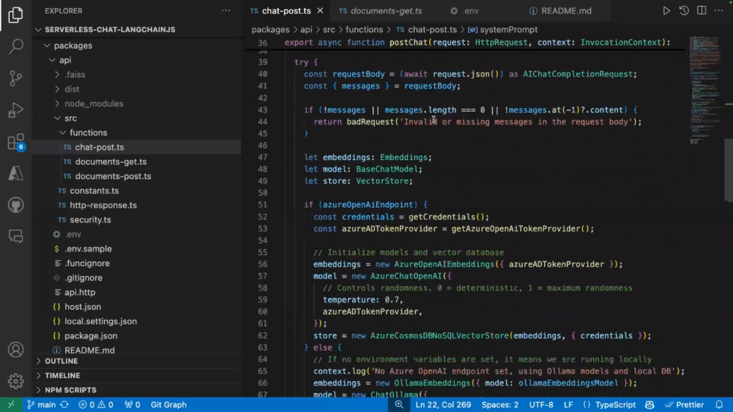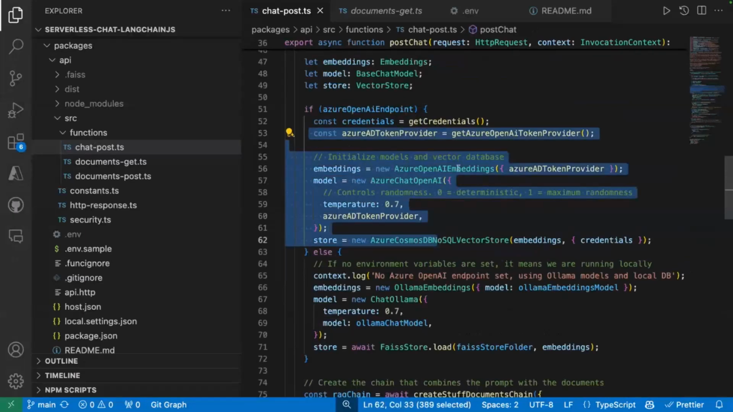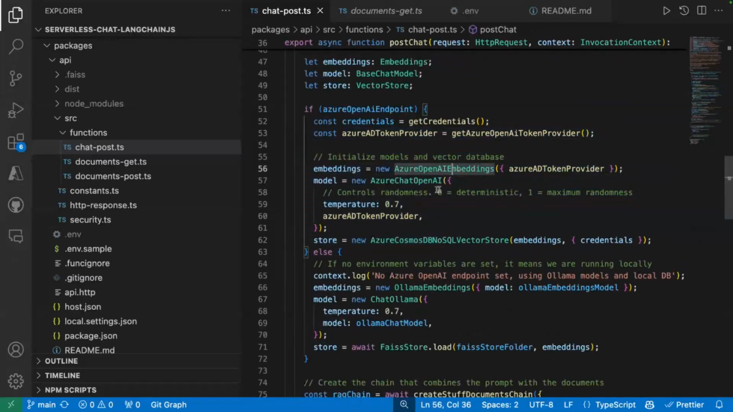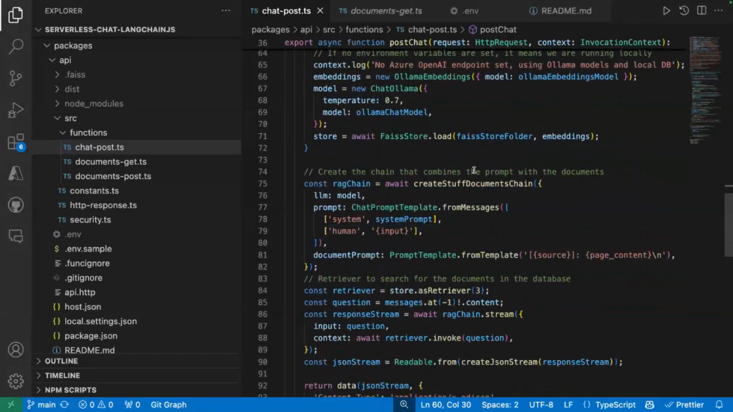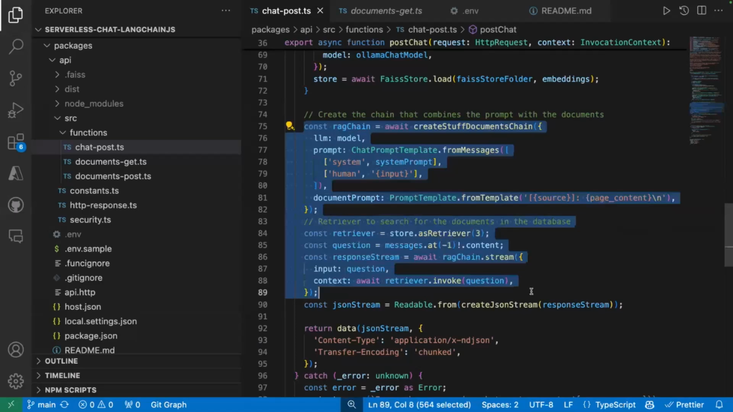So if we scan a bit through the code, you can see that we initialize the clients for Azure OpenAI embeddings, Azure OpenAI chat, and the Cosmos DB NoSQL vector as a vector store. And basically the RAG process, I'm going quickly, but the RAG process is just these few lines of code, thanks to LangChain abstracting away all the complexity.